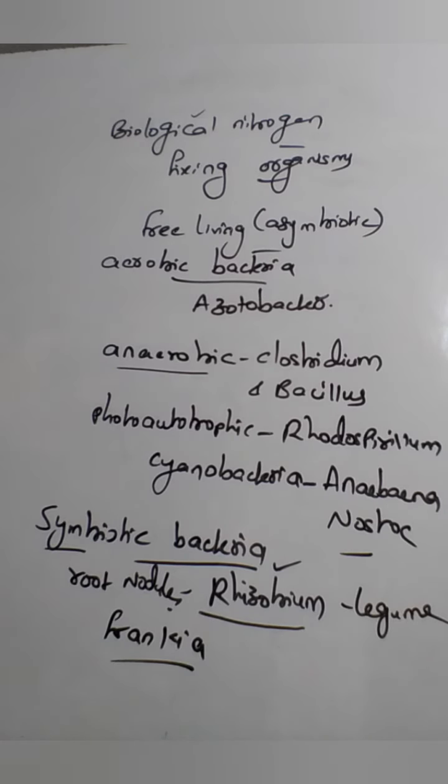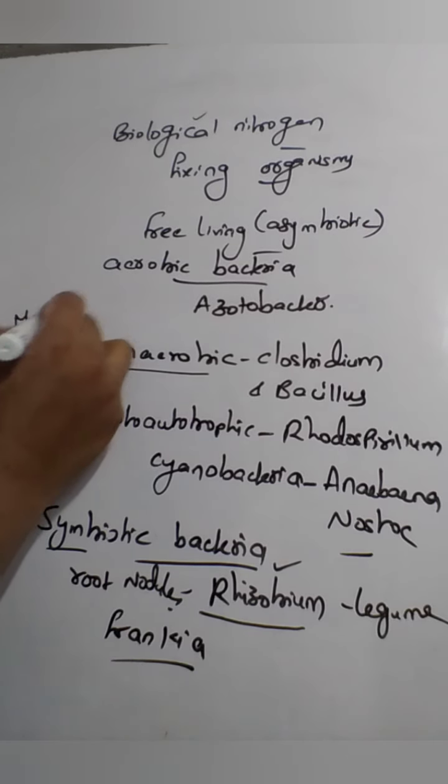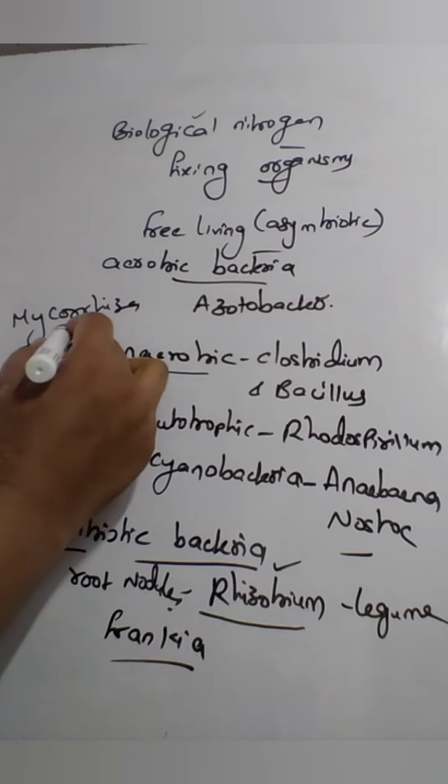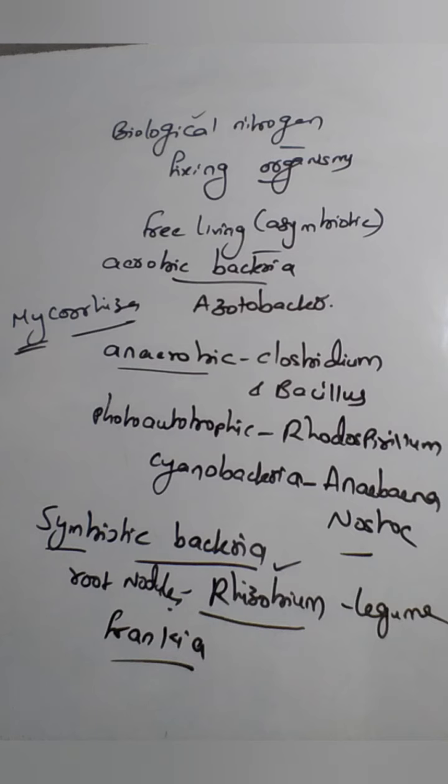Along with the bacteria, there are fungi, and we call this a mycorrhizal relationship, right? So here I am writing mycorrhiza. Myco means fungus, and rhiza means root. With the higher plant roots, it will be in a symbiotic relationship to fix the nitrogen or the phosphorus the plant requires. So this is also one of the symbiotic relations, but it is a fungus one.